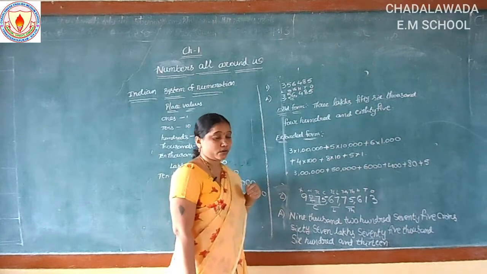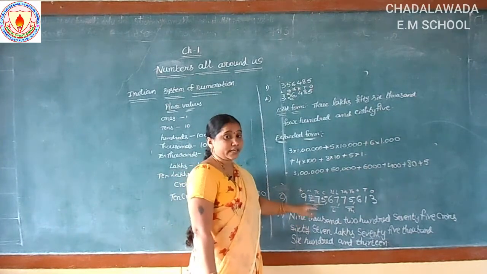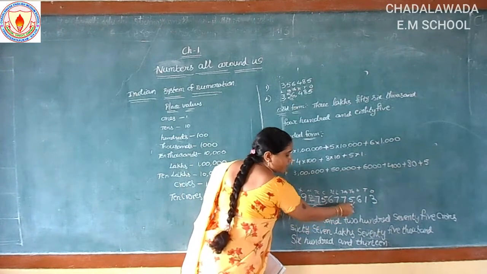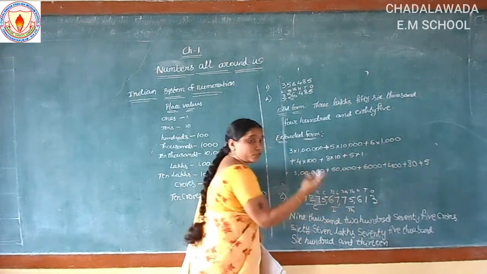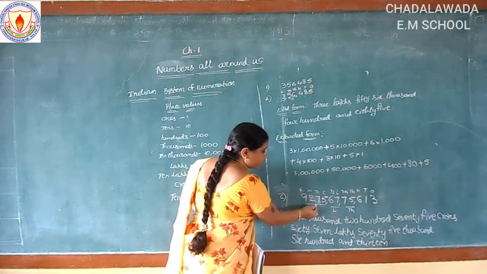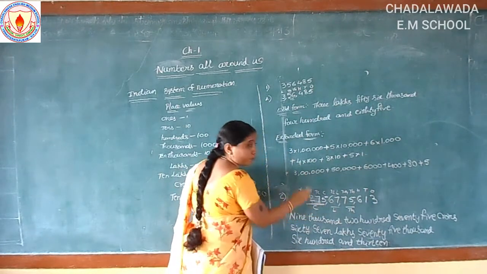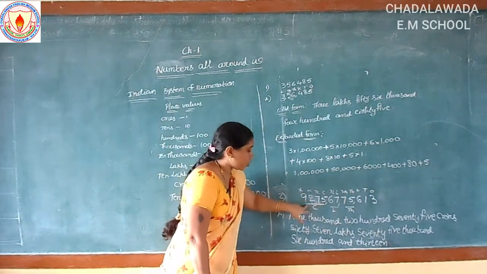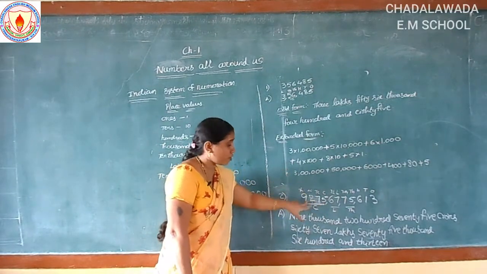We learned only up to crores. But in the crores period there are so many numbers. When we observe here, see, in the thousands place there are 2 numbers. In the lakhs place also there are 2 numbers. But in the crores place there are 4 numbers. How can we write the number name? See here crores place there are 4 numbers. So what is the 4 digit here?